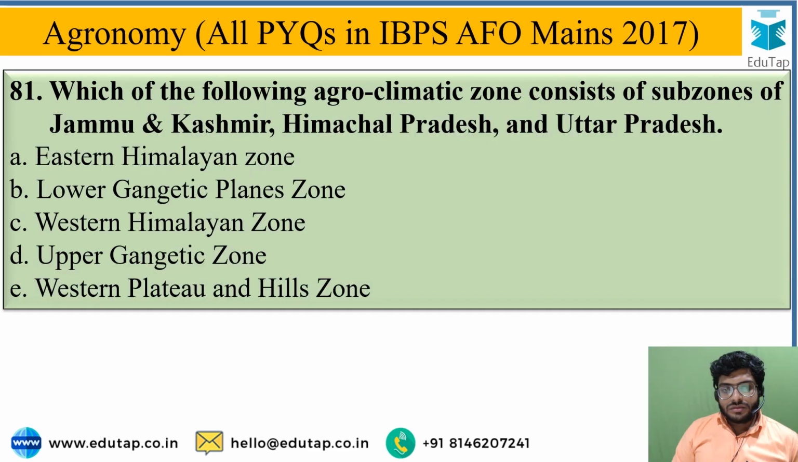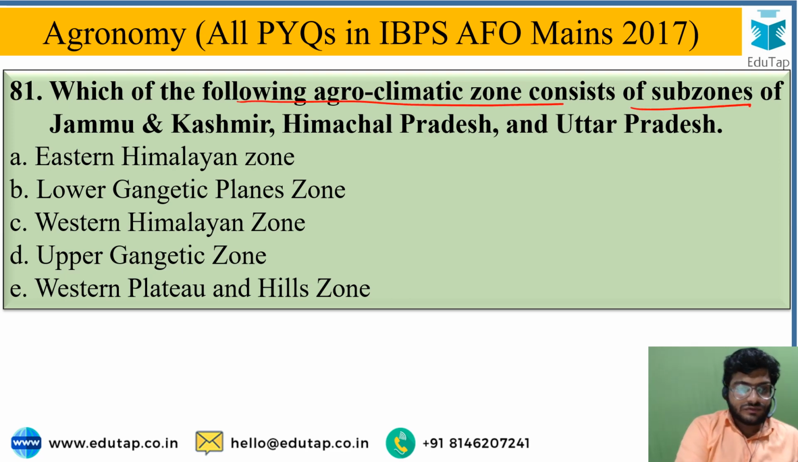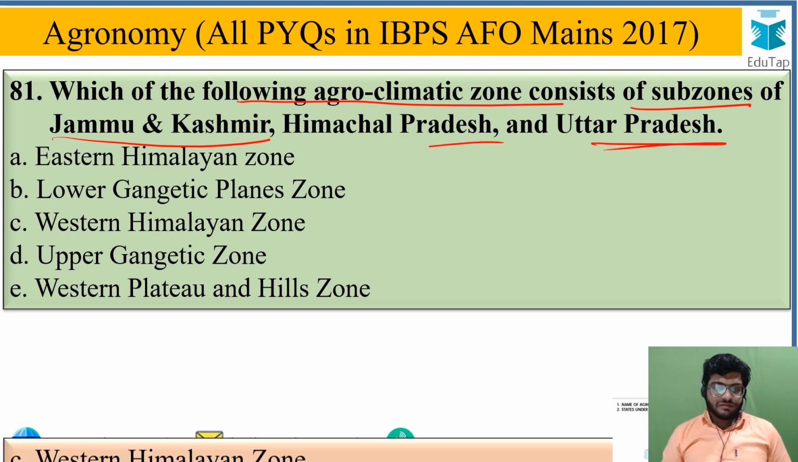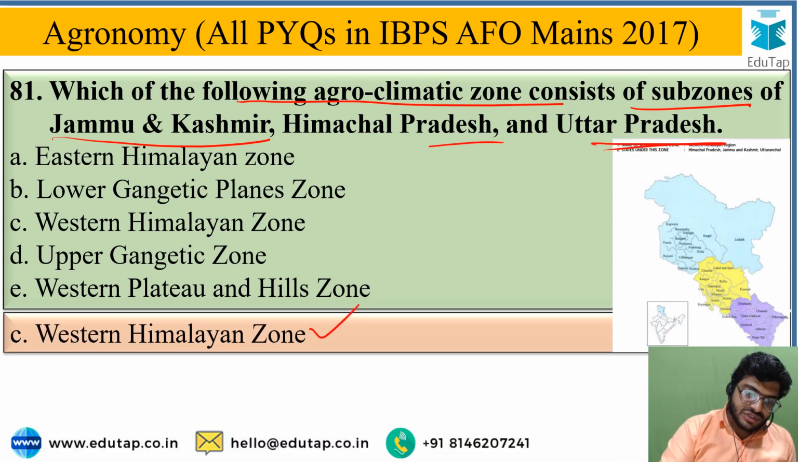Okay, next. Which of the following agroclimatic zones consists of the subzones of Jammu and Kashmir, former Jammu and Kashmir, now a union territory of Jammu and Kashmir and Ladakh Union Territory; next, Himachal Pradesh and Uttar Pradesh? And the correct answer for this is the Western Himalaya zone, which includes these three subzones. Okay,